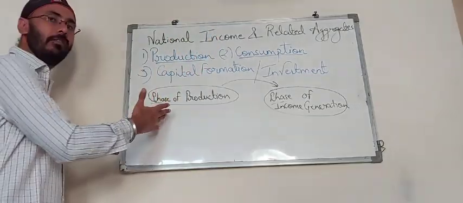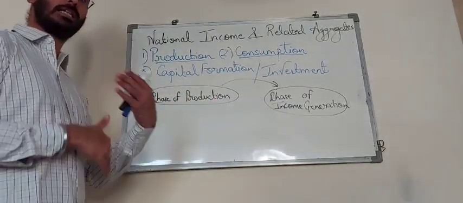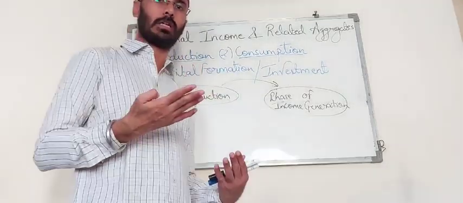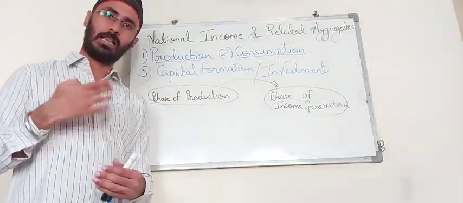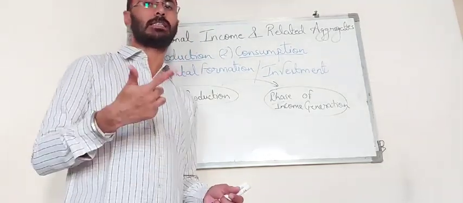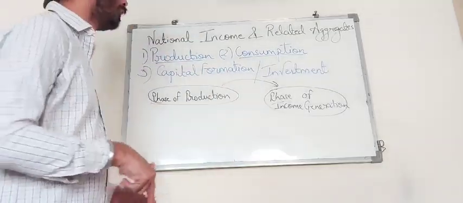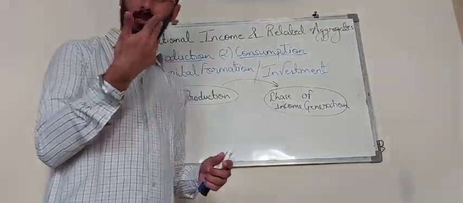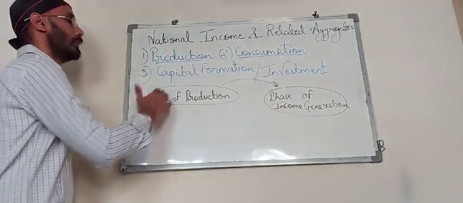In return for providing land, labor, capital, and entrepreneurship, we get income. For land, we get rent. For labor, we get wages and salaries. For capital, we get interest. And for entrepreneurship, we get profit as a reward for contributing to the production process.